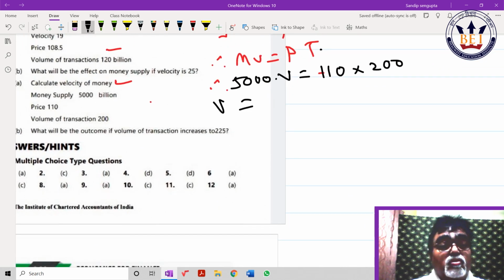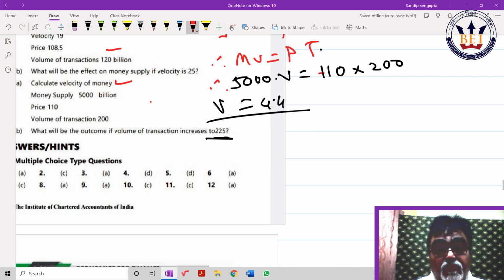Similarly, what will be the outcome if transactions increase to 225? So of course, instead of 200, you should write 225. So 5000 into V, 110 into 225. Clerical job, V should come out as 4.95.